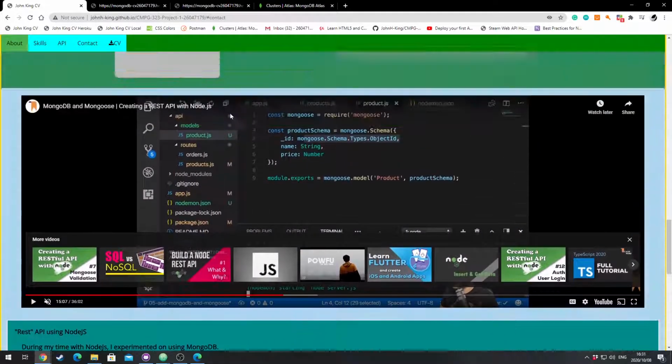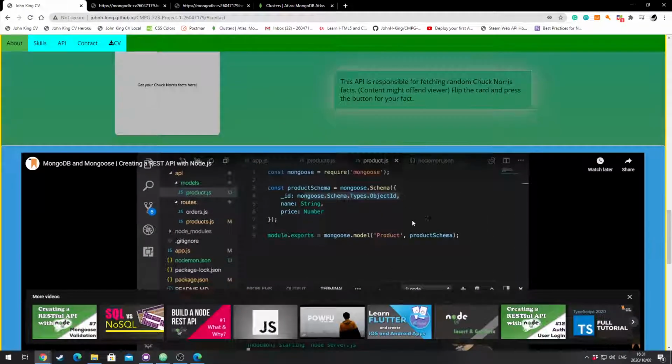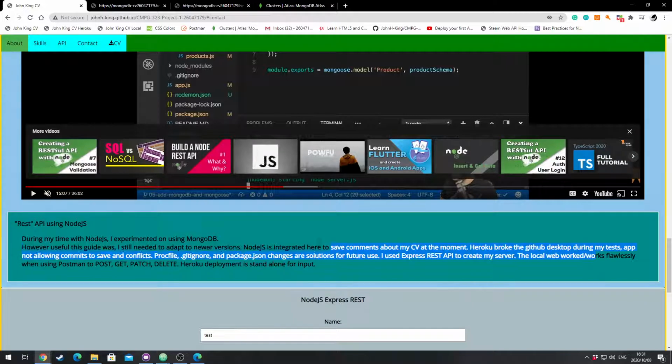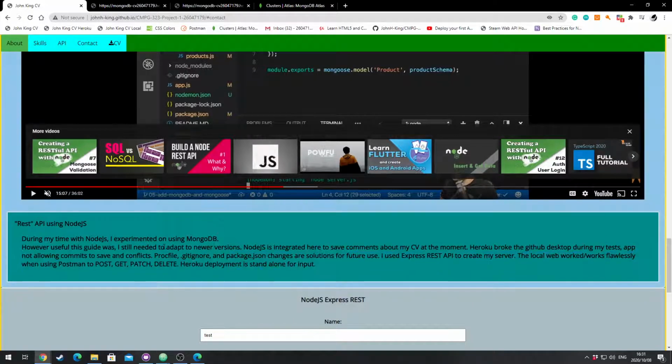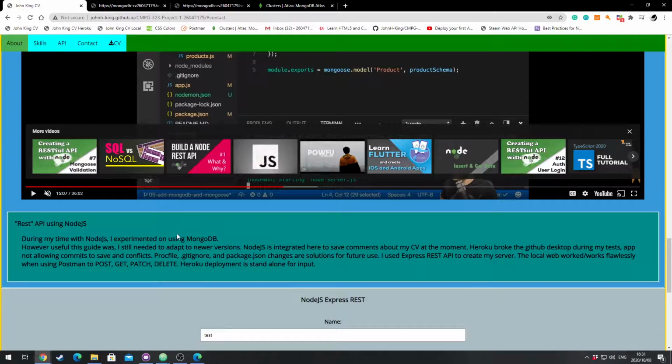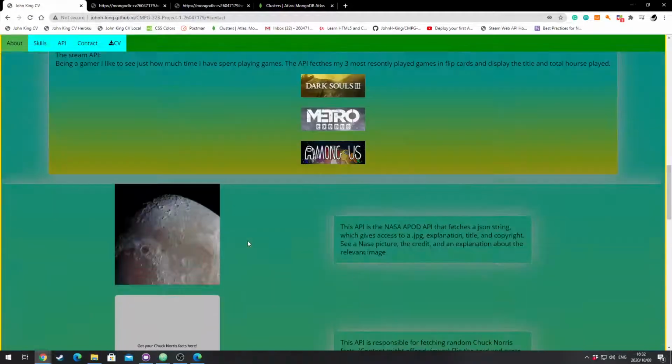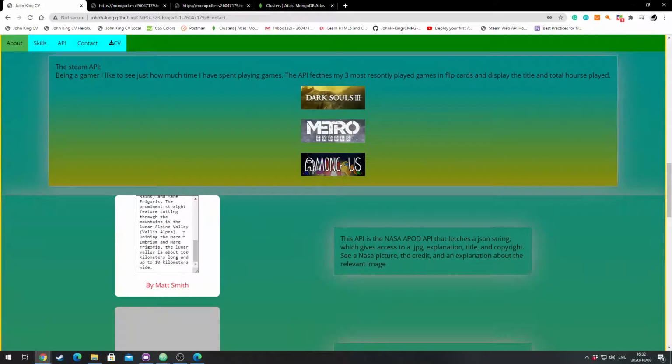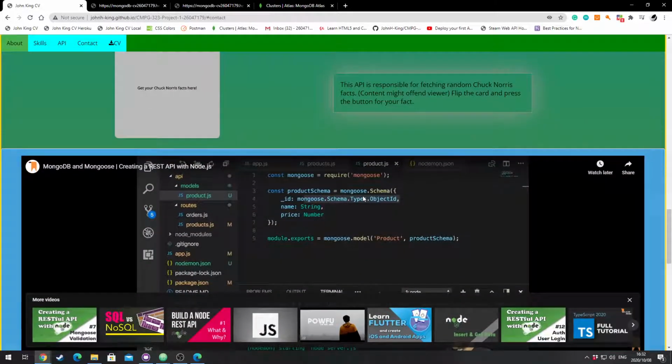Okay. So within this API that I created, I thought that it would be very nice to have a card, because cards are used a lot in today's time. You can see them cards. This is flip cards. They're used everywhere because they're easy to use. They scale easily. Everything about it just feels smoother.